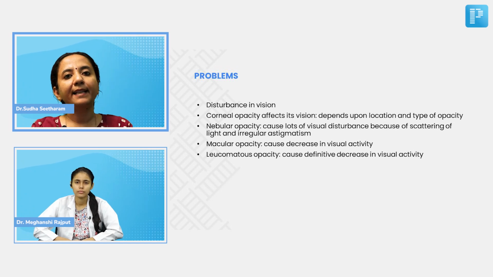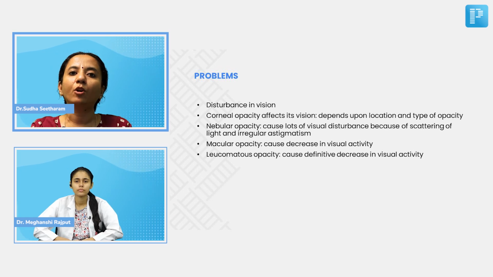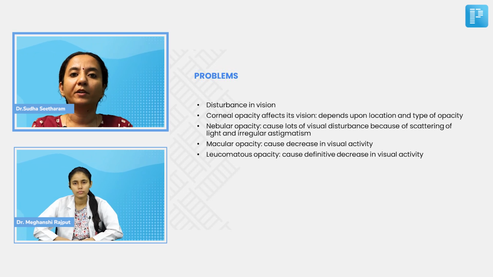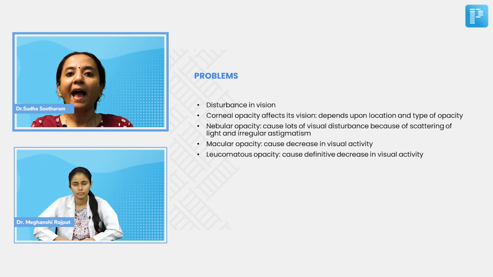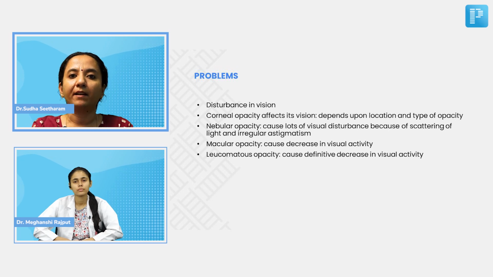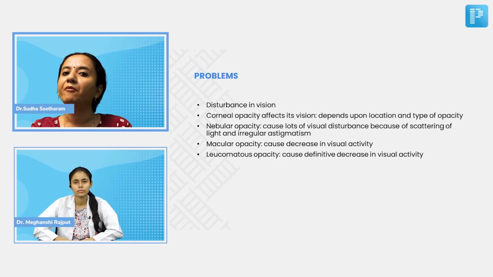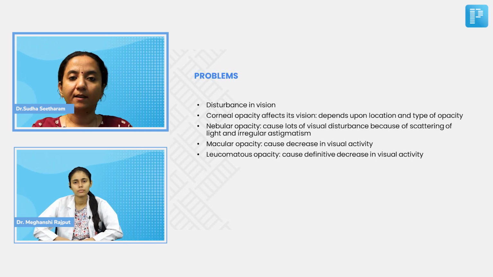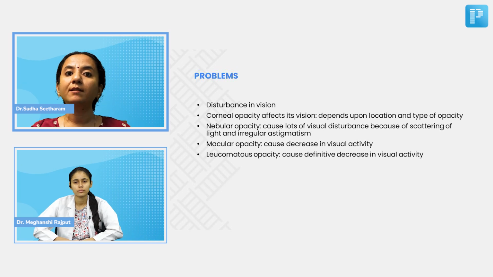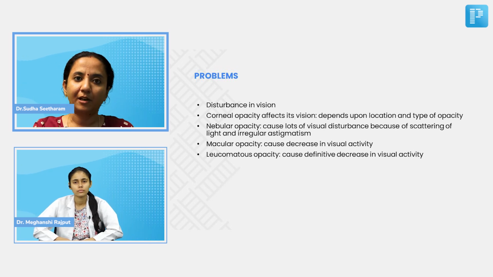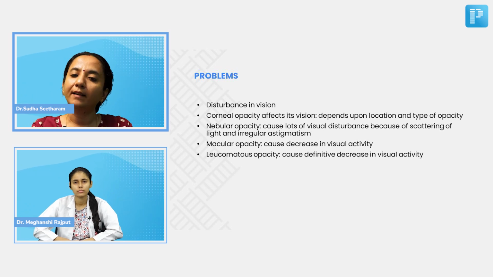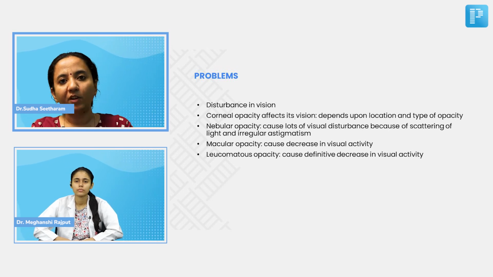The complaint is that the patient will have a reasonably good visual acuity maybe, but he will have a lot of visual disturbance because of the scattering of light. And he will have an irregular astigmatism when you do a retinoscopy or a refraction for this patient. So that's the problem when we have a nebular opacity. Macular opacities cause decrease in visual acuity if they are centrally located, and leucomatous opacities, as we saw in this particular case, cause a definite decrease in visual acuity, a severe drop in visual acuity. So that's the problem with corneal opacities.